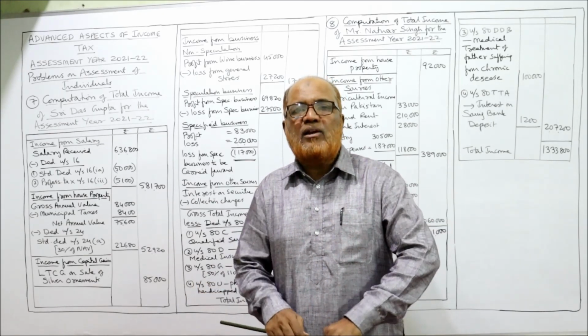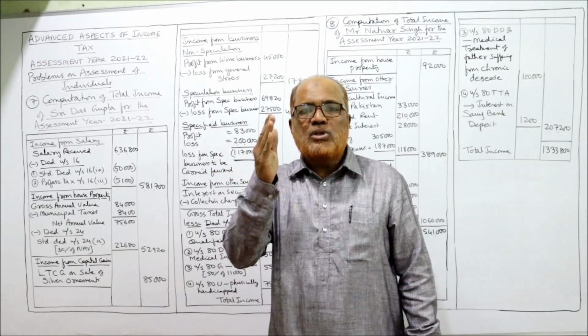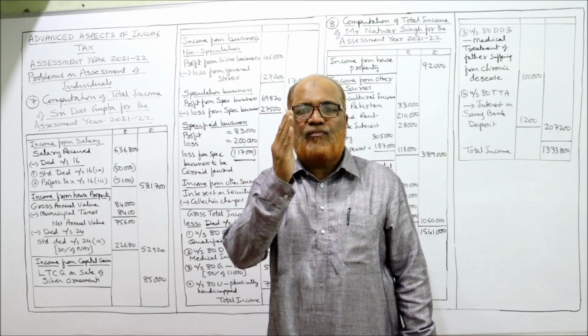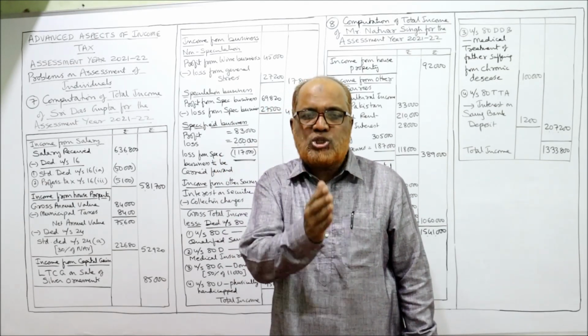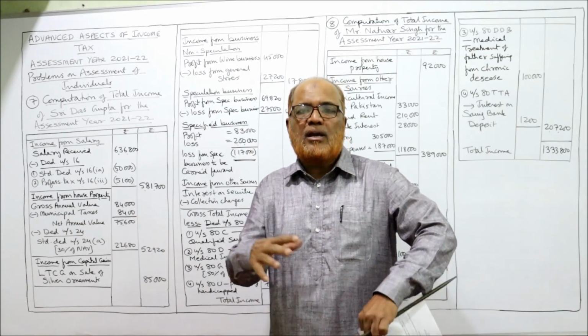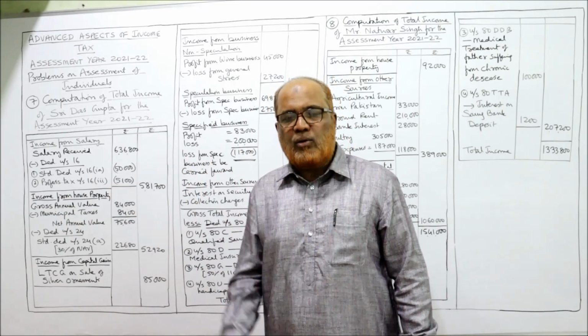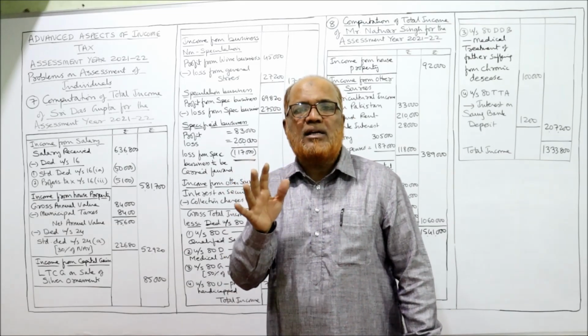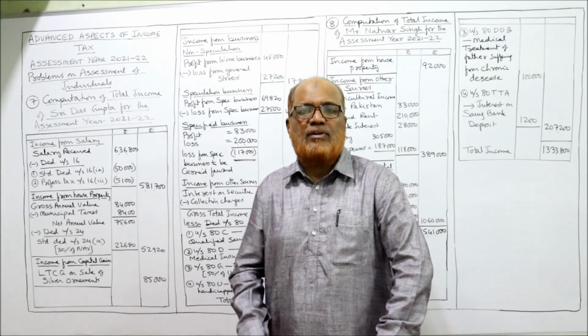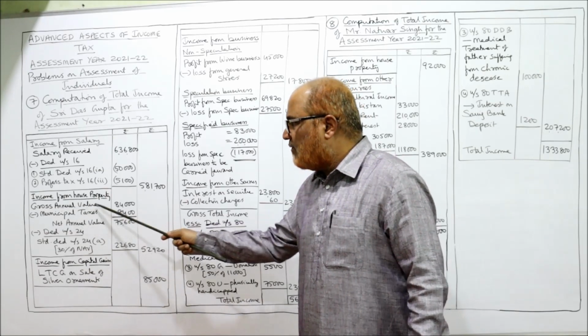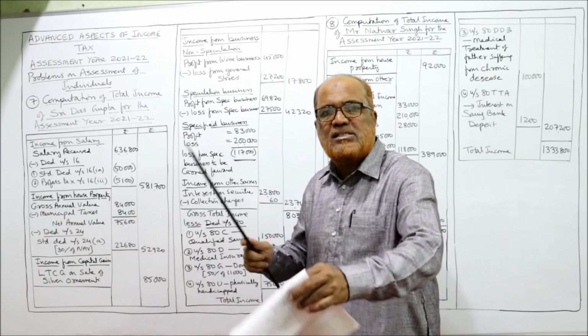Normally gross annual value is the higher of the three: municipal rental value, fair rental value, actual rental value. But in our problem, municipal rental value is not given, fair rental value is not given, actual rent is given. That itself is the GAV. So gross annual value is 84,000, the rent received.